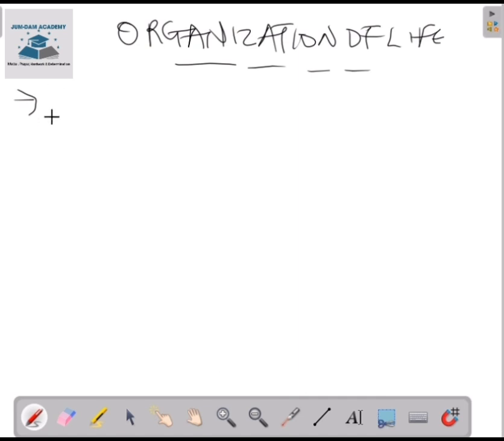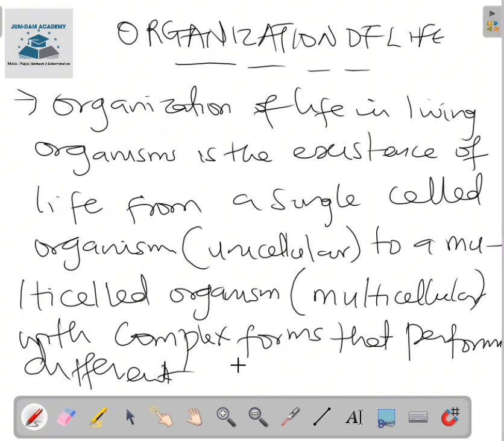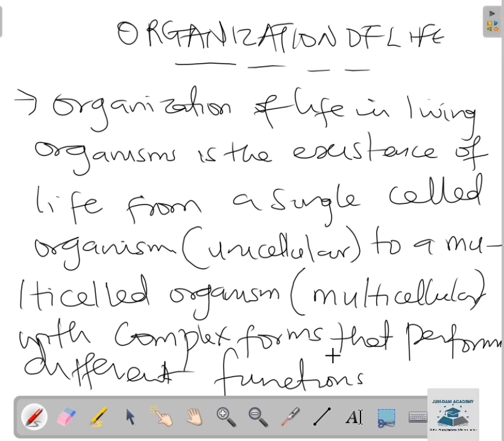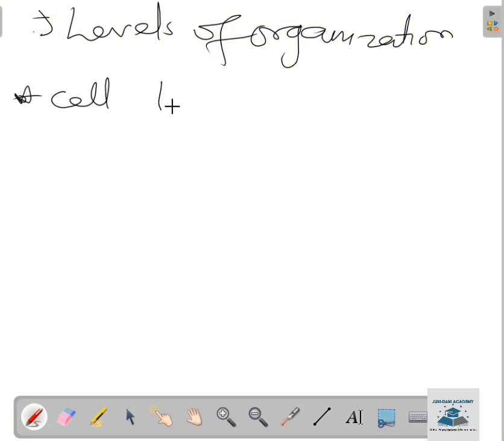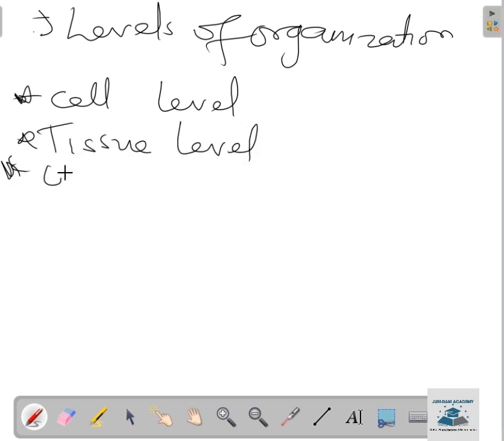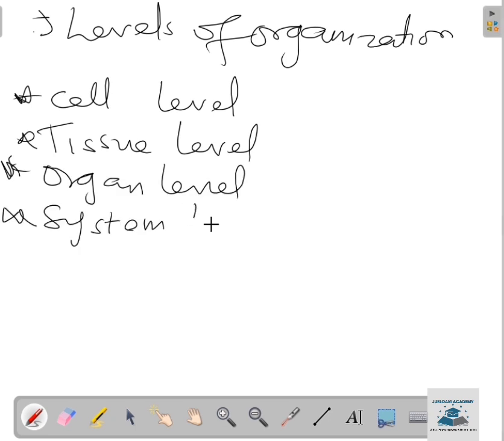So let's put that down. I hope you understand this definition. That is just the meaning of organization of life, the steps involved in the organization of living organisms. I said we have 4 levels of organization. First of all, we have the cell level, the tissue level, the organ level, and the system level. So these are the 4 levels of organization of life that we'll be talking about.